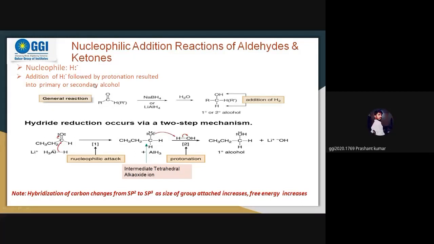Okay, nucleophile. In this case, addition of the nucleophile takes place, followed by protonation. First the addition of the nucleophile, followed again by protonation, and then it will result in the alcohol. You can see over here the reagent, the reducing agent we have used in this case. Then again, followed by protonation, meaning addition of water, a primary or secondary alcohol will be generated.